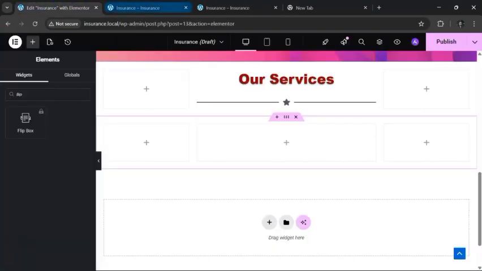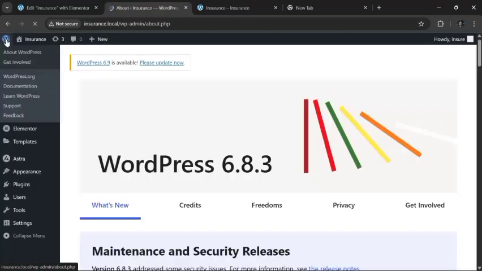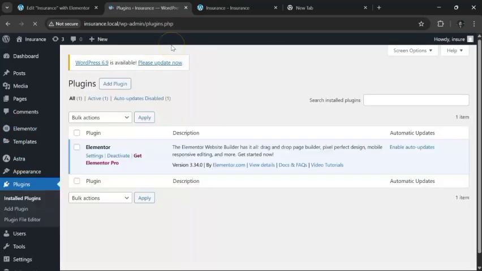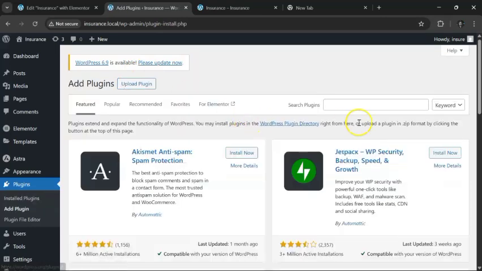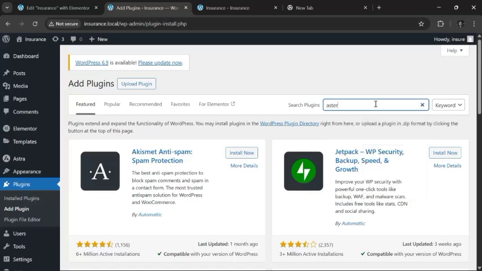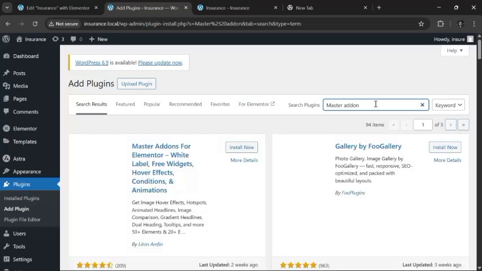So I don't want to go through here because I'm still working on that. I don't want to really close that out. So I'll just go on to plugins. Then you want to add a new plugin. Of course, you can decide to subscribe. That's not bad. I just want to have a free one because this is just a tutorial. Let's just say master add-on. Here you have a lot of them. Master add-on. I'll call it that. So you have a lot of widgets and nice tools that you can use for your design. That's amazing.